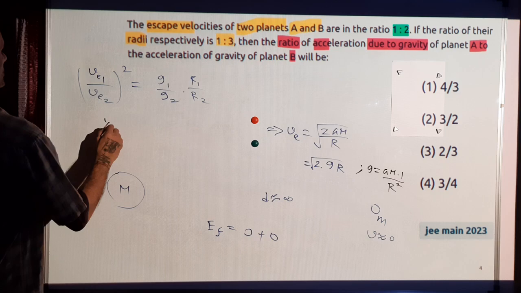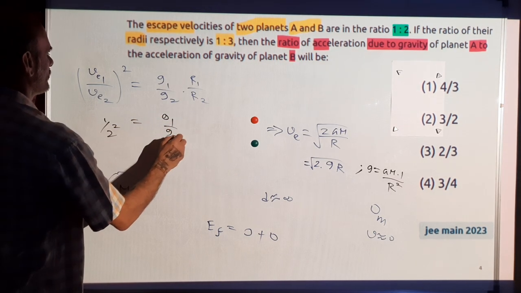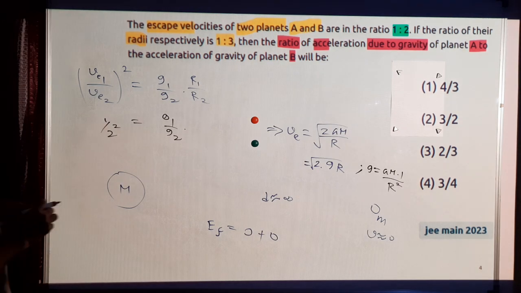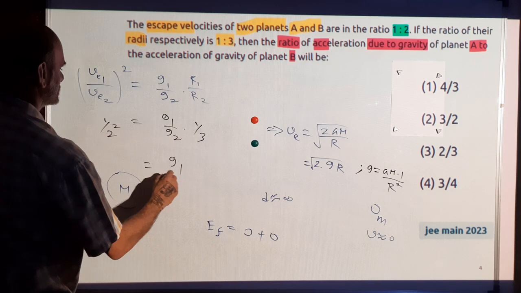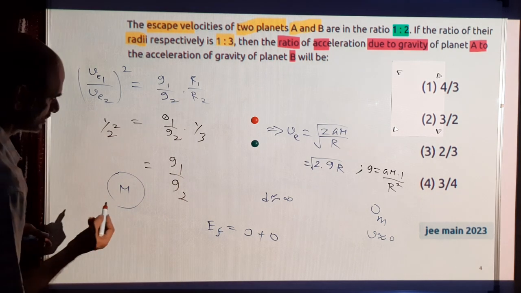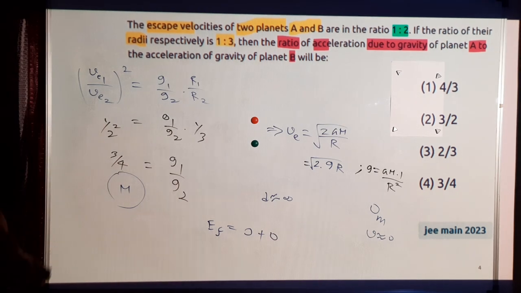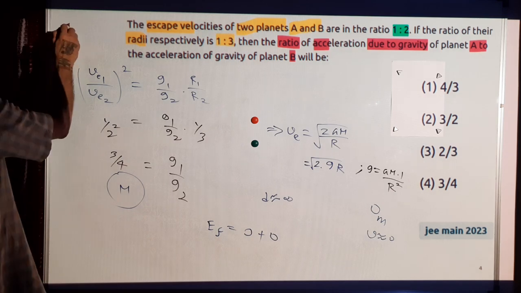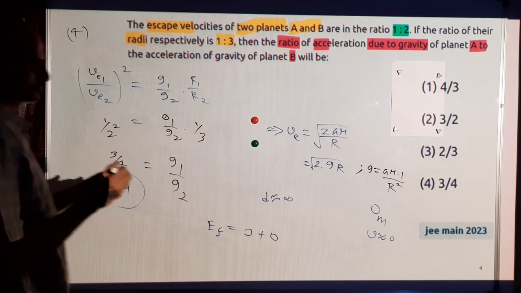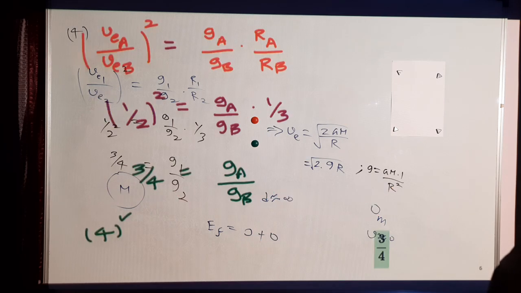So (1 by 2) squared equals g1 by g2 times the ratio of the radii, which is 1 by 3. So the g ratio is 3 by 4. It matches with option 4. 4 is the correct answer.